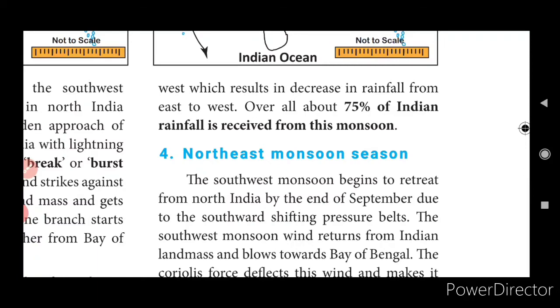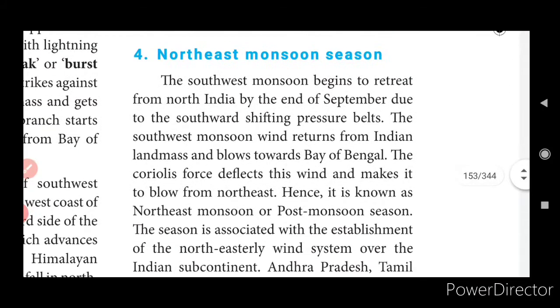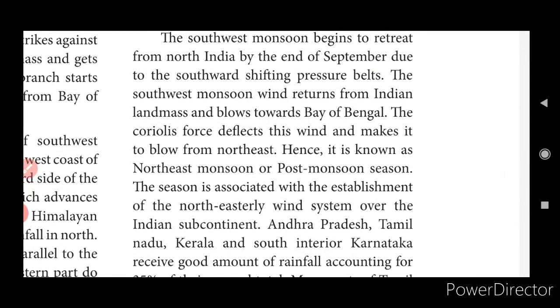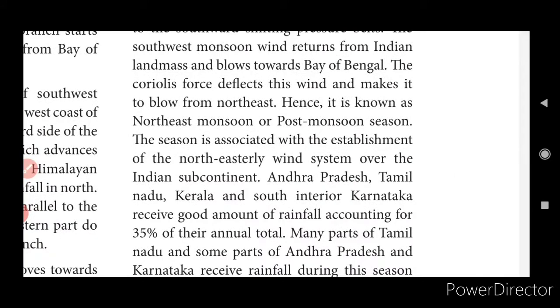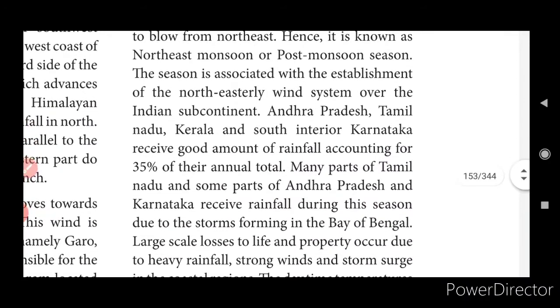Okay, this southwest monsoon wind returns from the Indian landmass and blows towards the Bay of Bengal. The Coriolis force deflects this wind and makes it blow from the northeast. Hence, it is known as the northeast or post-monsoon season. This is also known as the post-monsoon season.